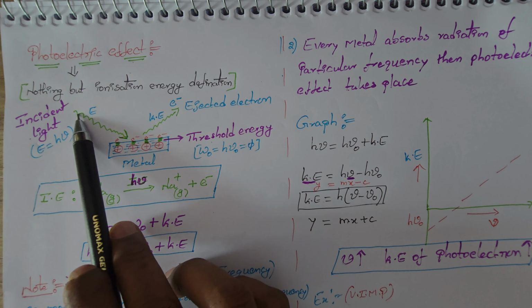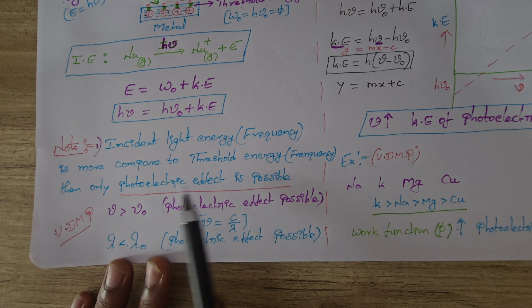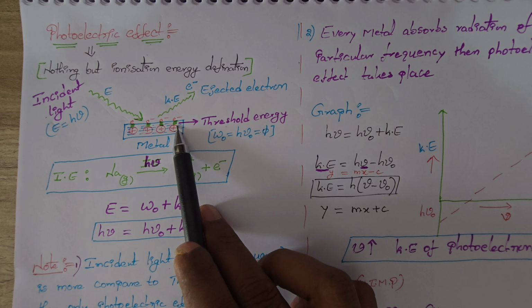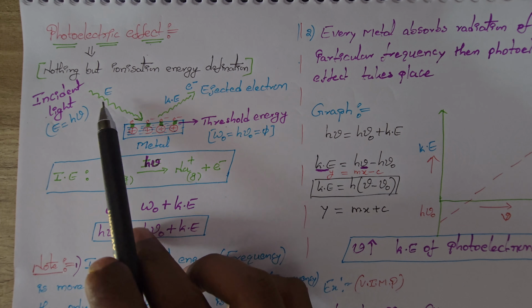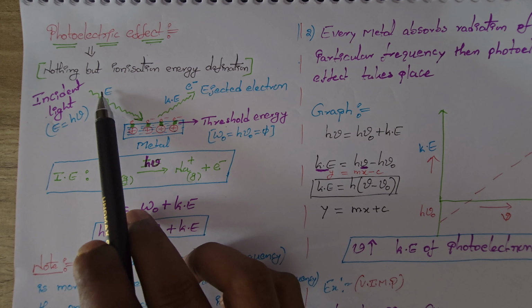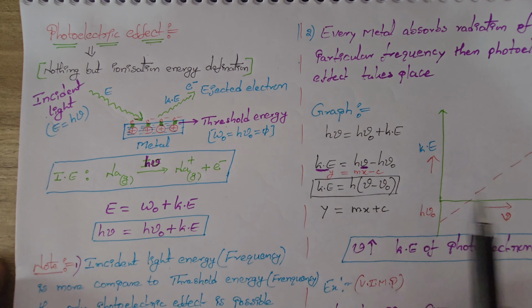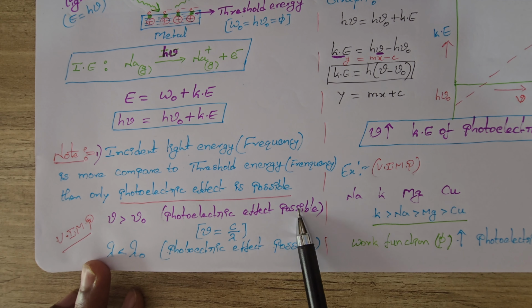So here is the note. If the incident light energy, that means frequency, is more compared to the threshold frequency, then only is the photoelectric effect possible. Here the threshold energy is dominating compared to the incident light. Is that incident light able to break the interaction between nucleus and electron? No. Photoelectric effect is not possible. If the incident light energy is more compared to the threshold energy, then only is the photoelectric effect possible. That means if the incident light frequency is more compared to the threshold frequency, the photoelectric effect is possible.